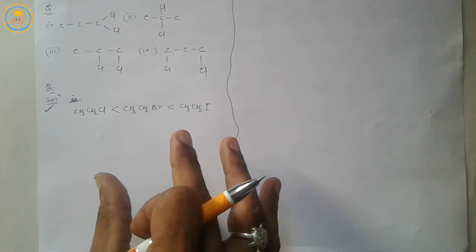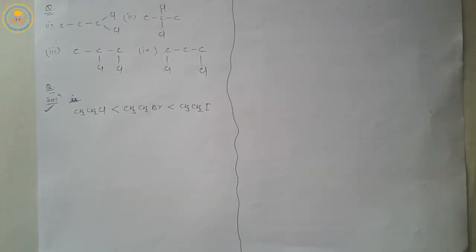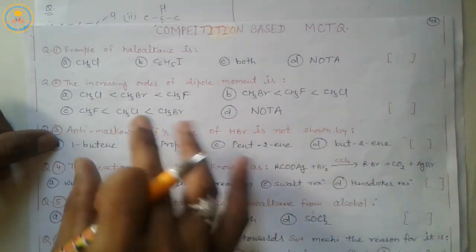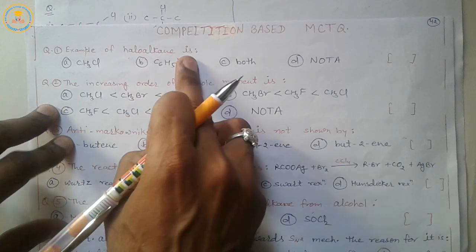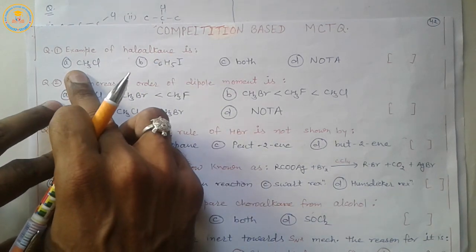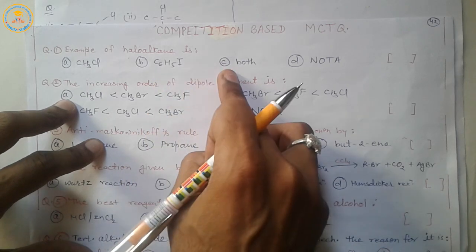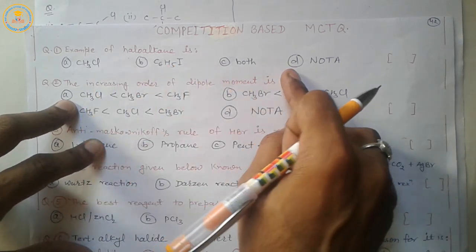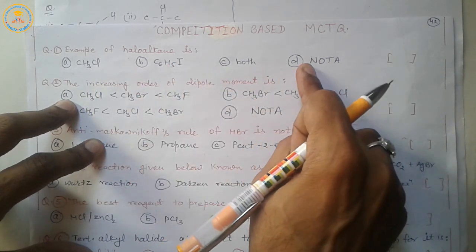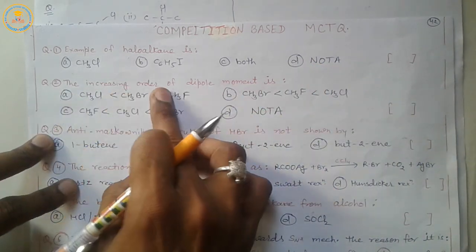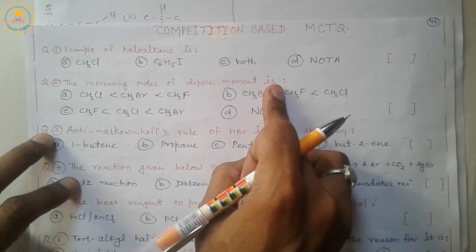So, first question is example of haloalkane is. Option A methyl chloride, B iodobenzene, C both, D nota. Nota means none of the above. Second question is the increasing order of dipole moment is very important.